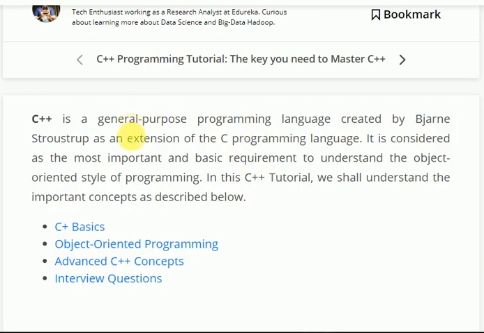Hello guys, let's come to this YouTube tutorial of C++. Here we are going to learn about what is C++ and some programming also and its basic features.